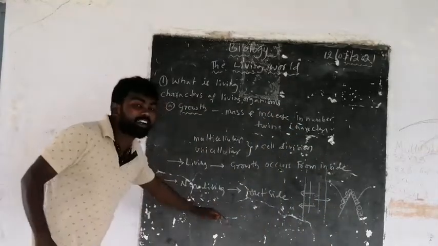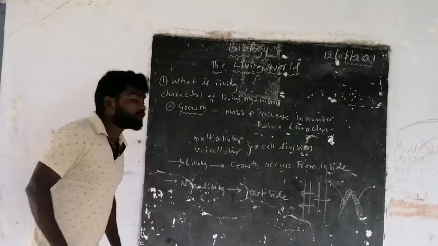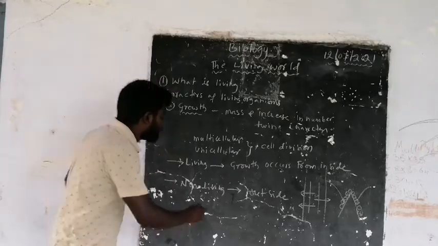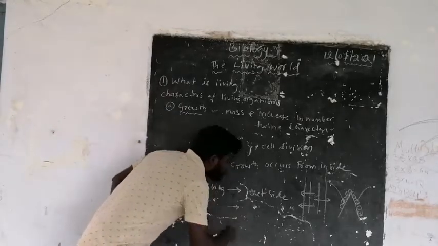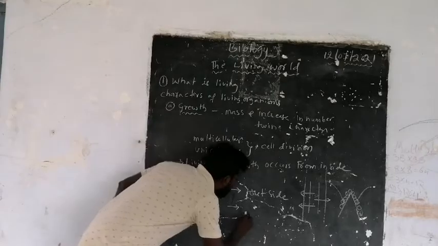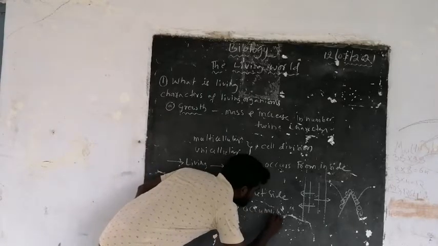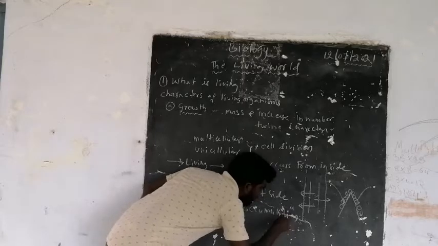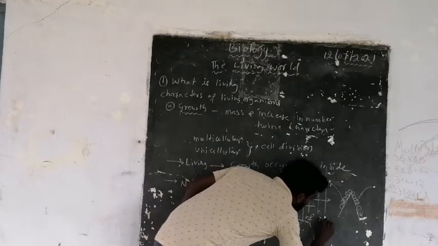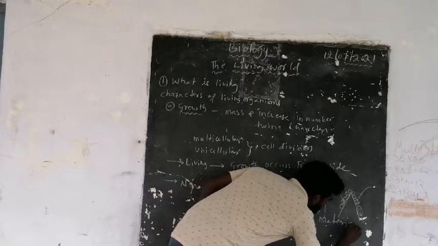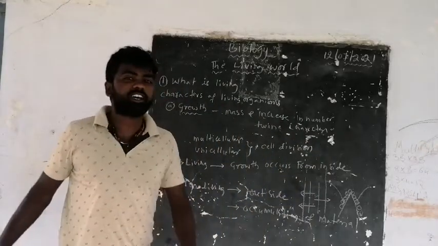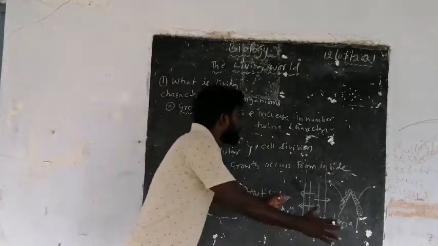Here growth occurs from the outside, due to the accumulation of material.